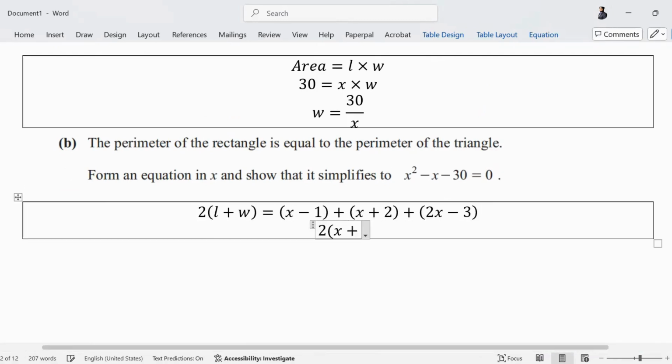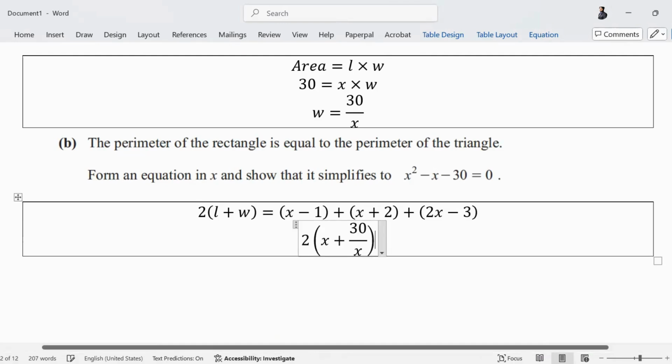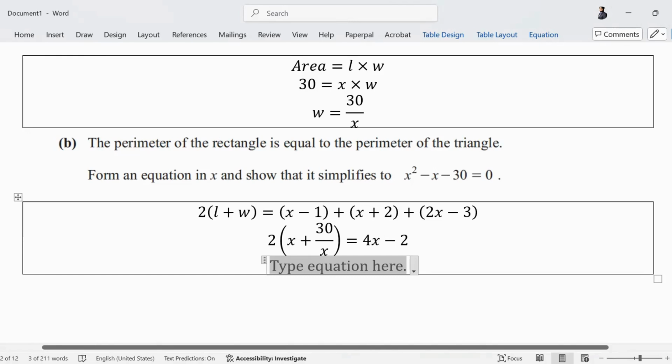So the length is x and the width was 30 upon x. Simplify this, x plus x plus 4x हो गया ये. 2 minus 4 is minus 2. Simplify this, tell me the equation that you end up with. जल्दी से शाबाश.